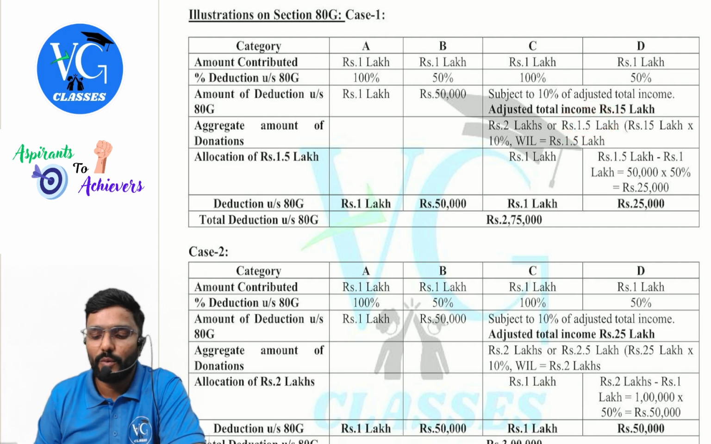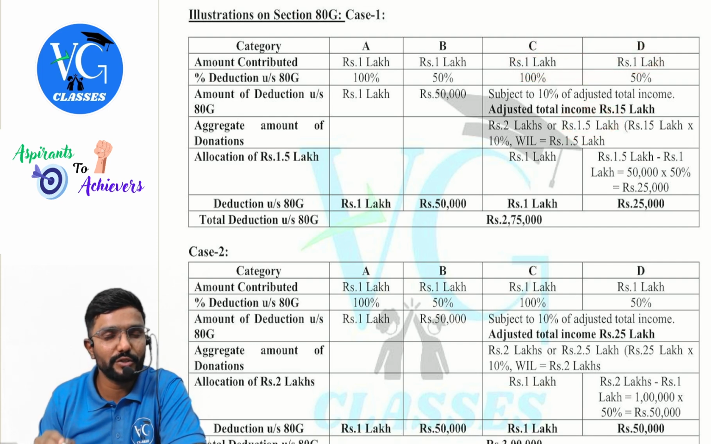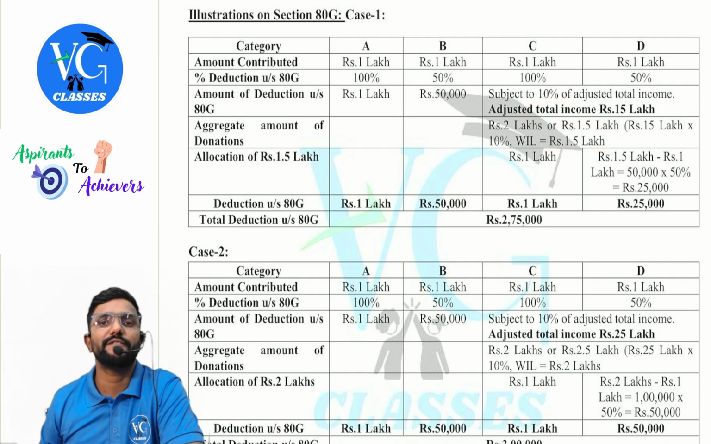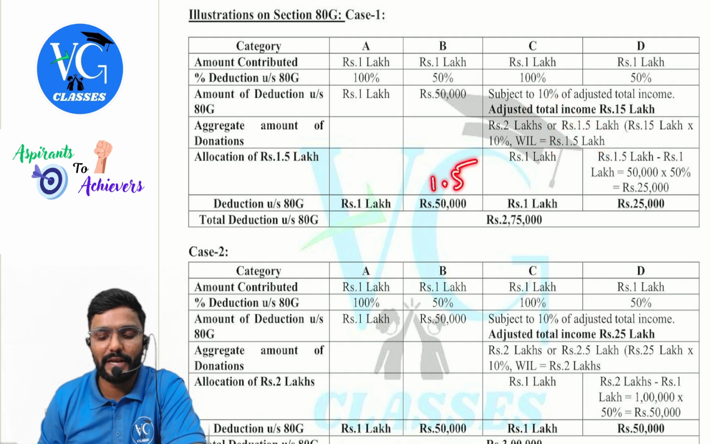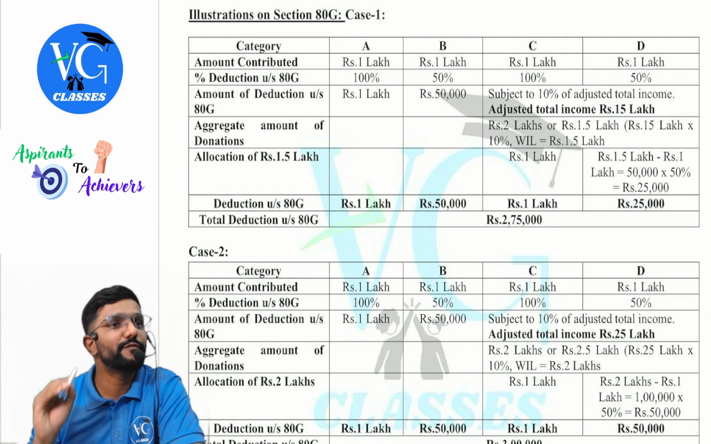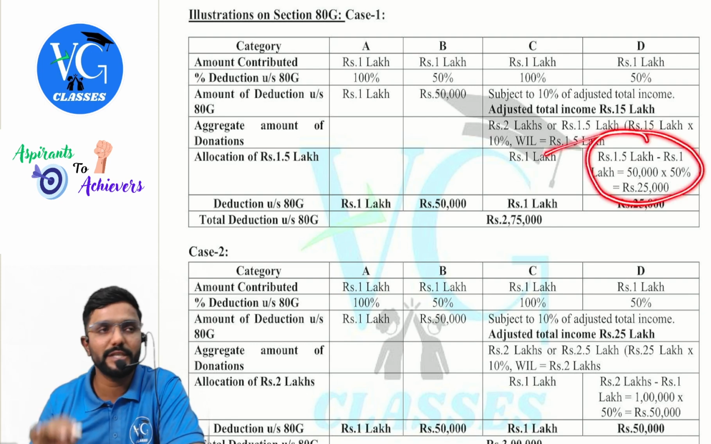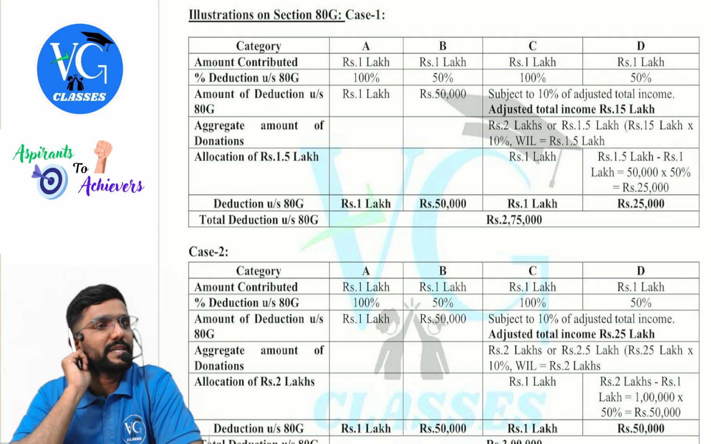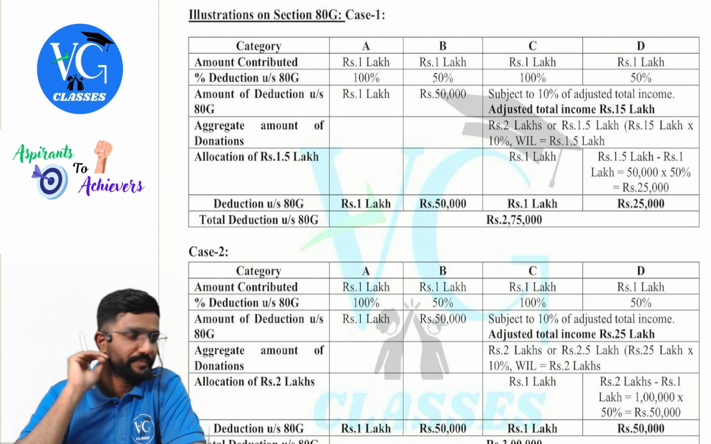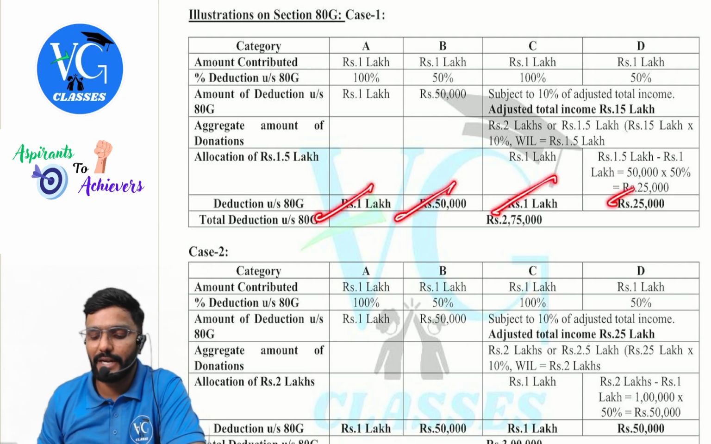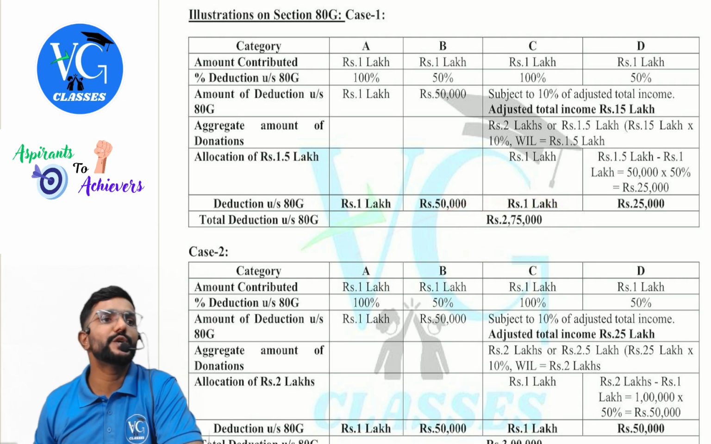10% of that will come to how much, guys? 1.5 lakh. What is the aggregate amount of contribution? 2 lakh. Compare that with 1.5 lakh. Whichever is lower comes to 1.5 lakh. Now allocate 1.5 lakh. Full 1 lakh you give to C. Remaining is 50,000. Give 50% of that to D, which is 25,000. So what is the total deduction I can claim? 1 lakh, 50, 1 lakh and another 25. So total comes to 275.